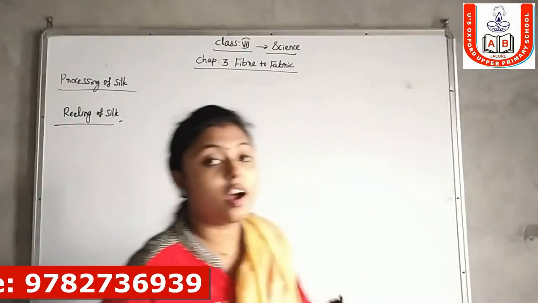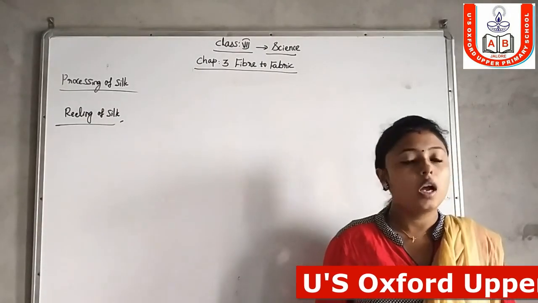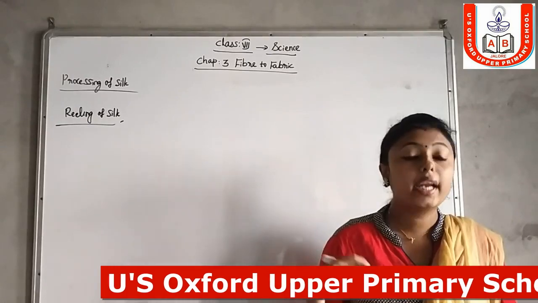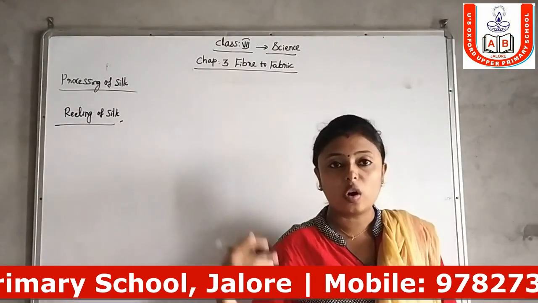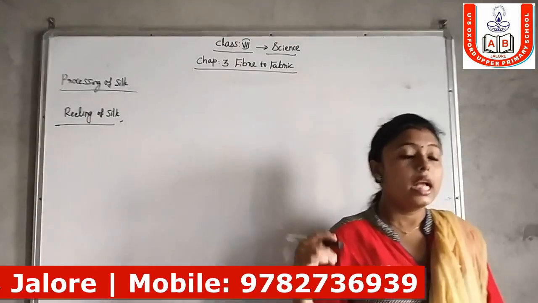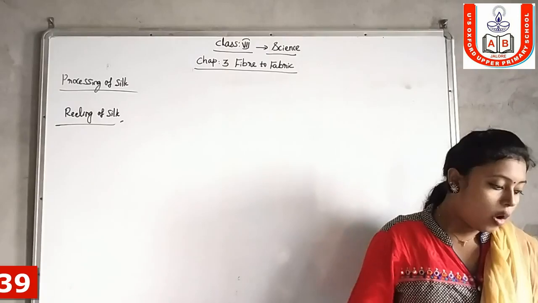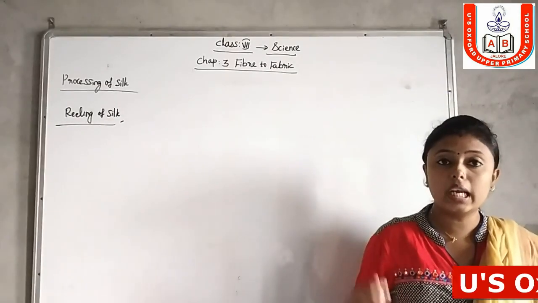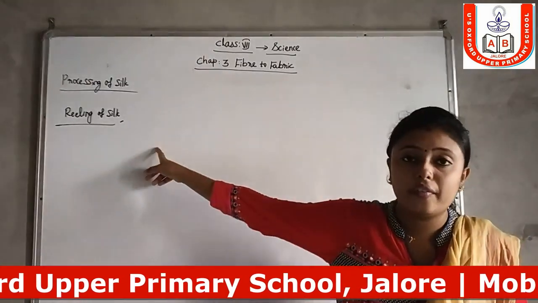After the separation of the silk fiber from the cocoon, after steaming, or keeping in sunlight, or boiling, the silk fibers are drawn out from the cocoons. Taking out the threads of silk from the cocoon is called the reeling of silk.